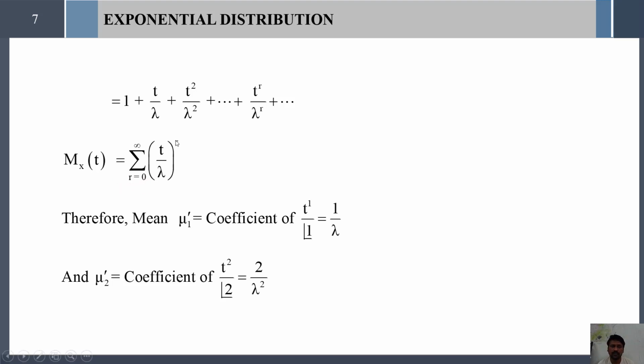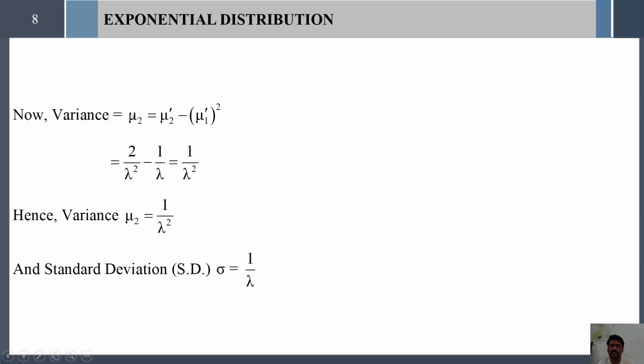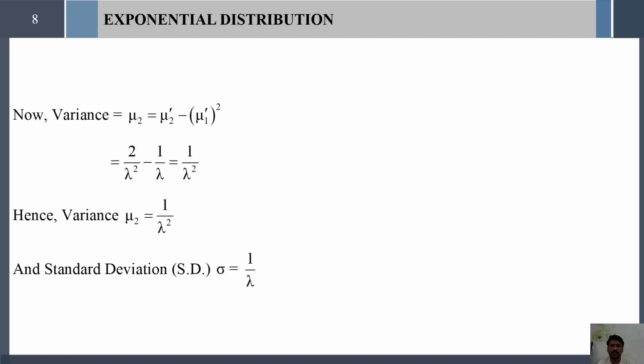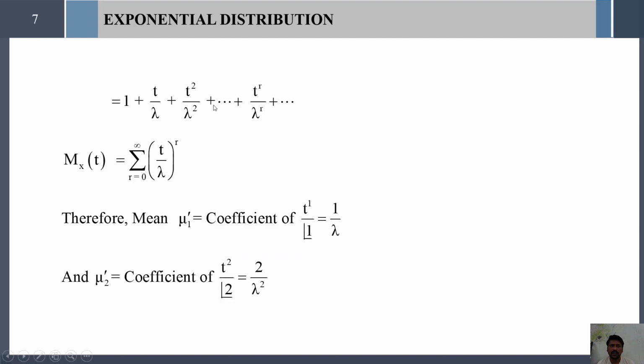If you substitute r equal to 0 here, we get the first term, and if we substitute r equal to 1 here, then we get t by lambda. For r equal to 2, t square divided by lambda square, and so on. Therefore the moment generating function in terms of t by lambda is summation r equal to 0 to infinity t by lambda to the power r.